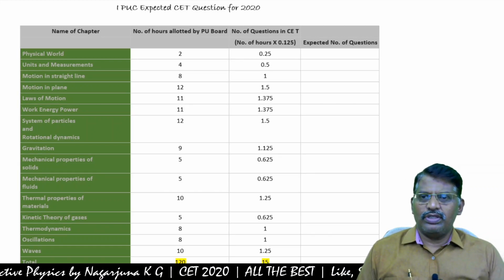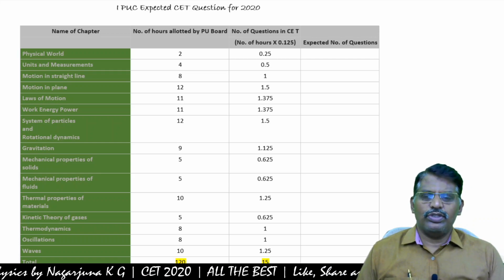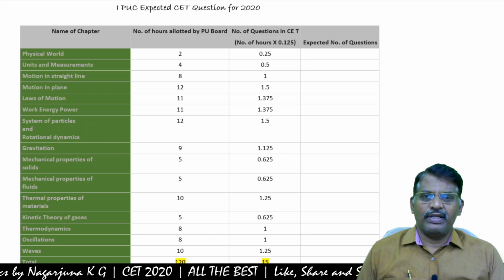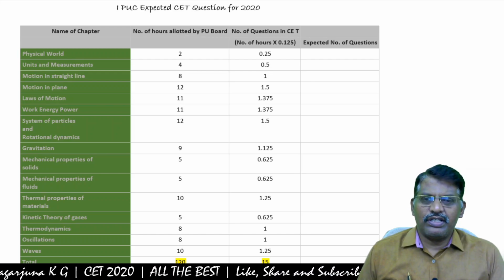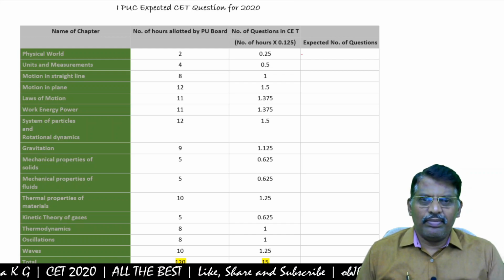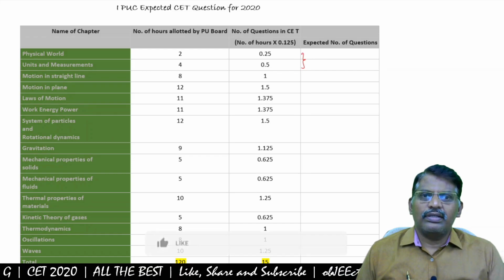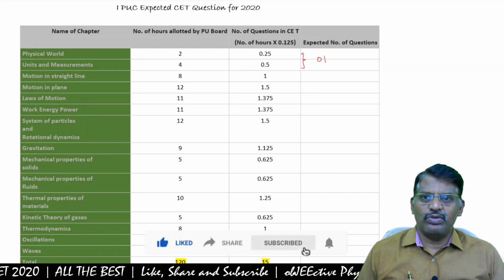And second chapter, units and measurements, 4 hours is allotted. So 4 into 0.125 means 0.5. So here 0.25 question is not possible, half question is not possible. So we expect one question together from the first and second chapters.